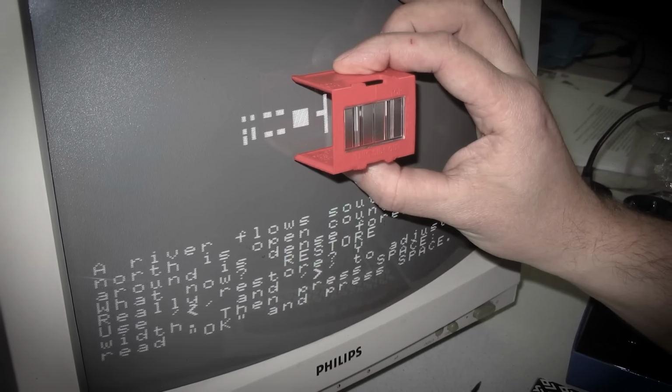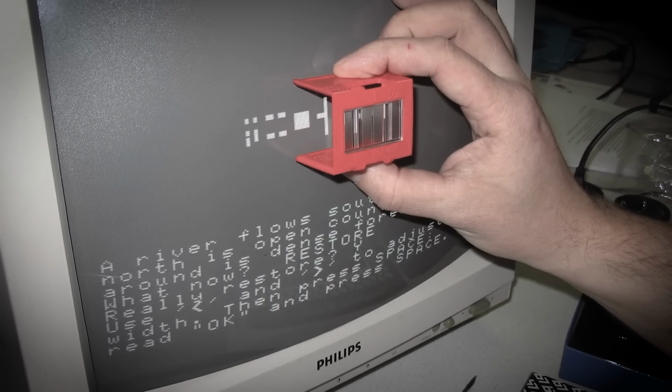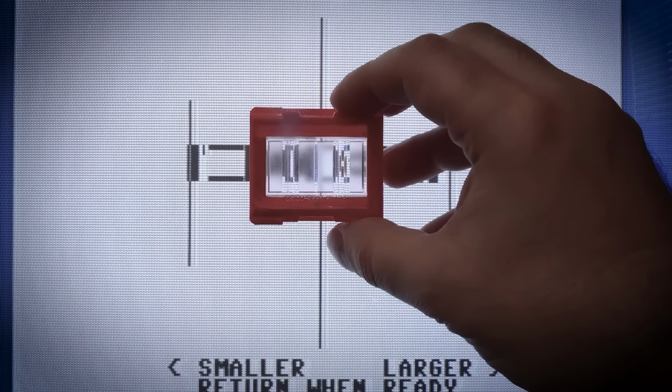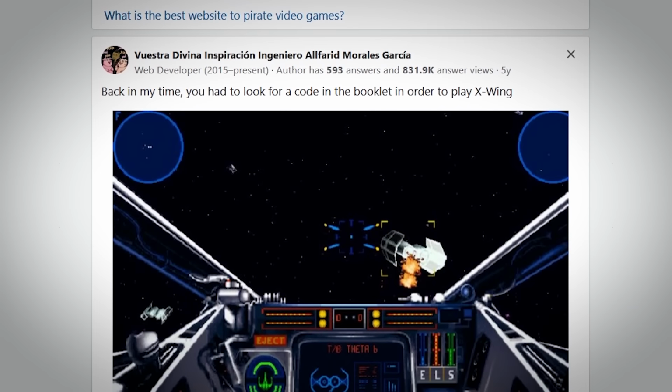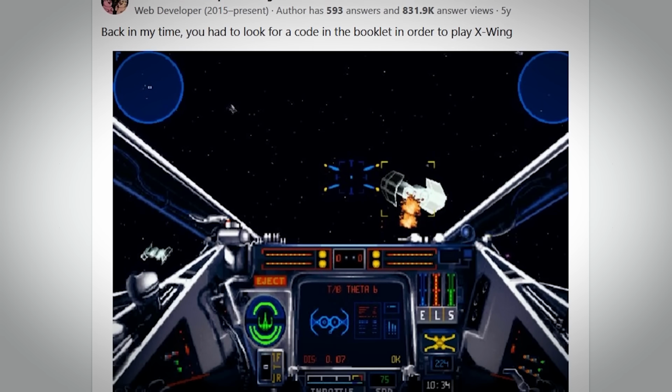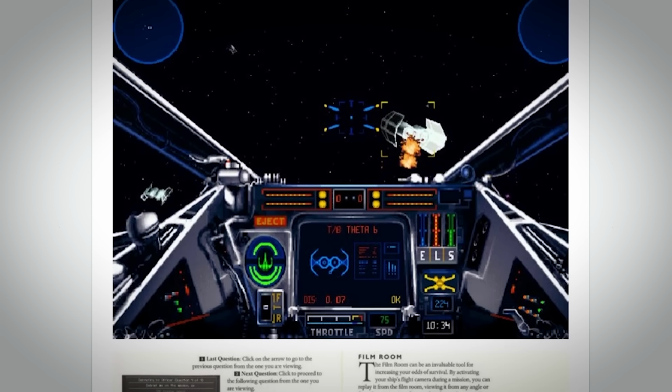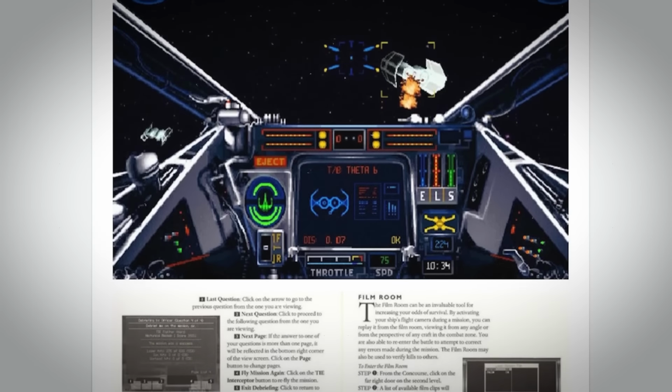screen to decrypt a jumbled up 2-letter code at the beginning of the game. Without the code, access to the game would be denied. Over time, lens lock became extremely annoying for users, and many developers started to use the game manual as a copy prevention measure. The way this would work is that the player would reach a point in the game where they would have to answer a question to continue playing, and the answer could only be found in the game's